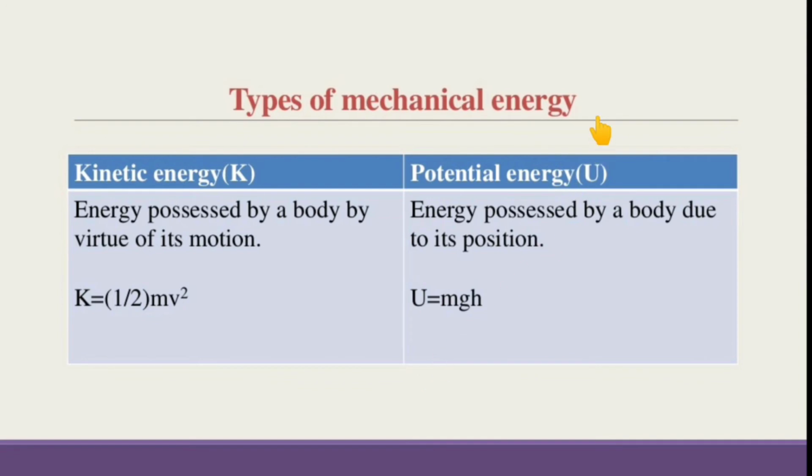Then let us see types of mechanical energy. There are two types of mechanical energy: kinetic energy and potential energy. Kinetic energy is possessed by a body by virtue of its motion. Therefore, K is equal to half of mv square, while potential energy is possessed by a body due to its position. Hence, here U is equal to mgh.